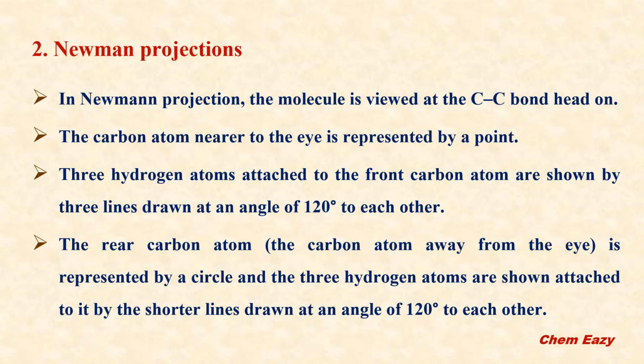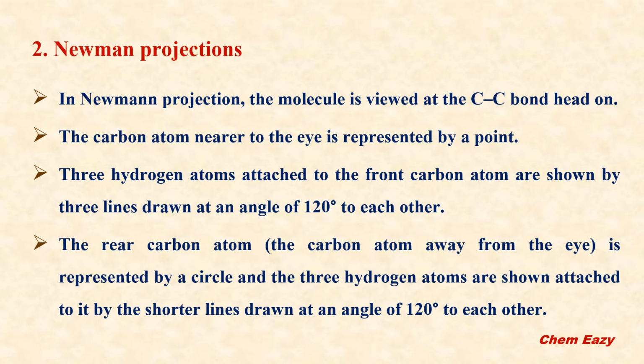The second one is Newman projections. In this Newman projection, the molecule is viewed at the carbon-carbon bond head-on. The carbon atom which is nearer to the eye is represented by a point. The hydrogen atoms attached with this carbon atom are shown by 3 lines drawn at an angle of 120 degrees to each other.